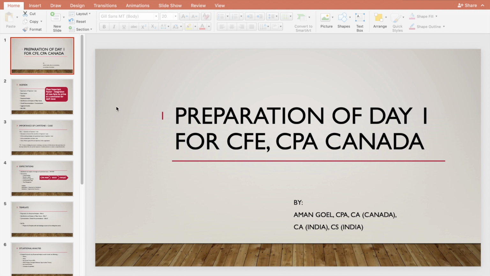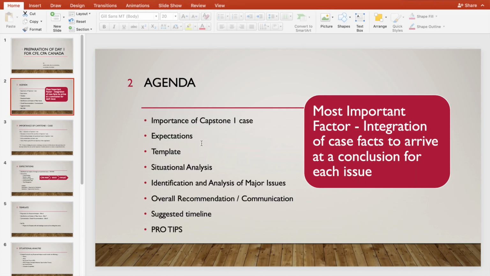So let's get started. The agenda for today would be: what is the importance of the Capstone 1 case? What is the expectation of CPA Canada? What kind of template would you use? Situation analysis, then identification and analysis of major issues, overall recommendation, which also includes communication, suggested timeline, and finally my pro tips. The most important factor, which you might have seen, is integration of case facts. It's very important to integrate case facts, and let's see how we do it.